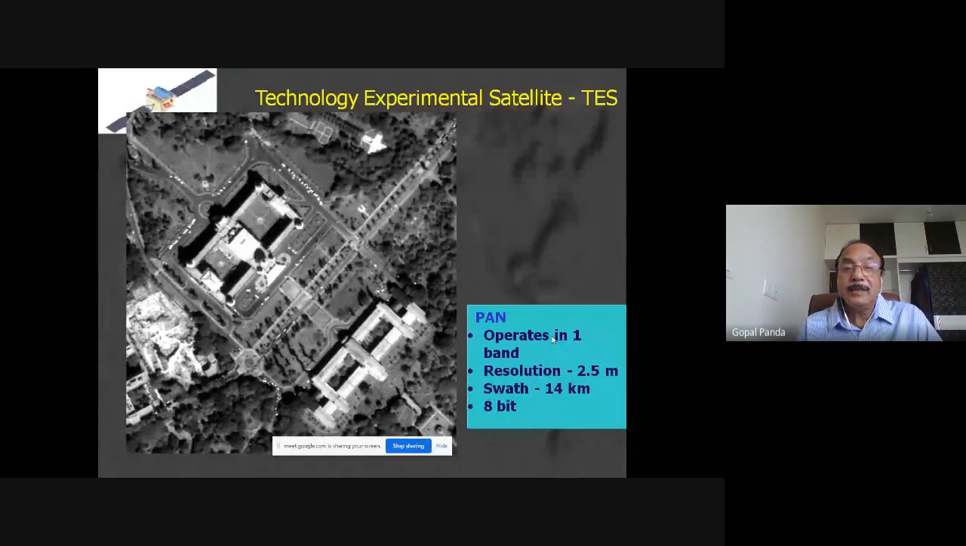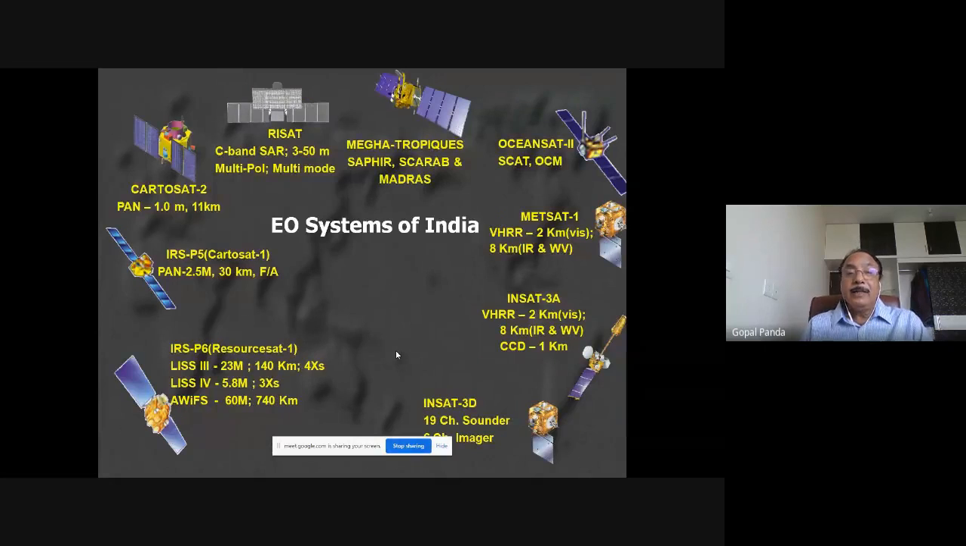And then this is TES, another important satellite where the PAN sensor is used, which operates at a resolution level of 2.5 meters. That means you will be getting a black and white image, but objects of 2.5 meter resolution can be visible from this with 8-bit data. And these are some of the satellites which are already in operation for the Indian remote sensing system.